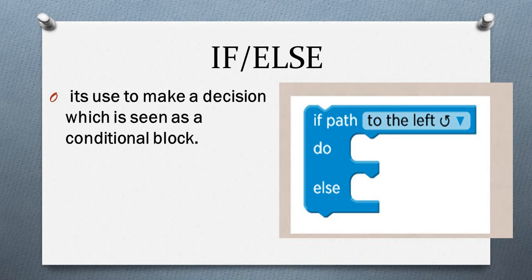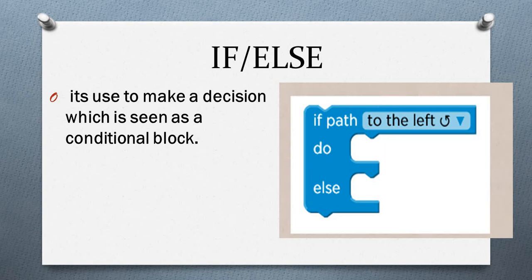Like we can see in the picture, it says, if do something, else do this. So if path to the left, turn right, else move forward. It means that if there is a path to the left, you can move forward, or else you can turn right.